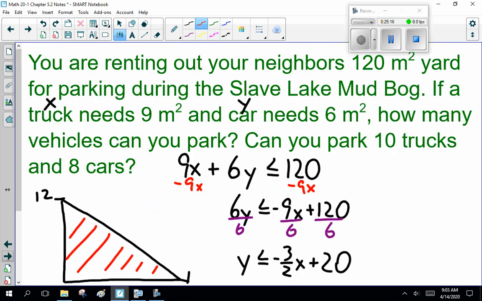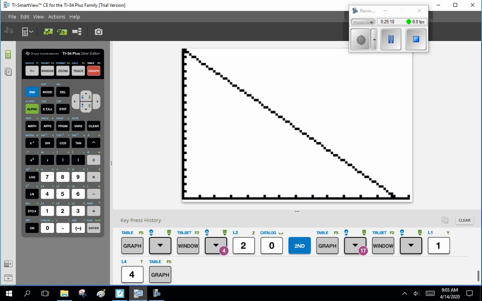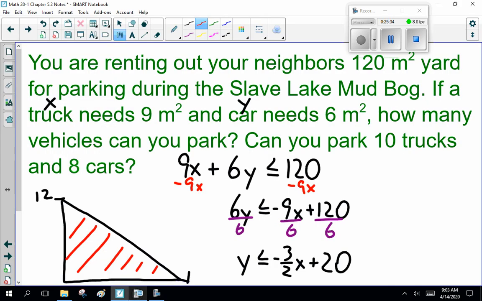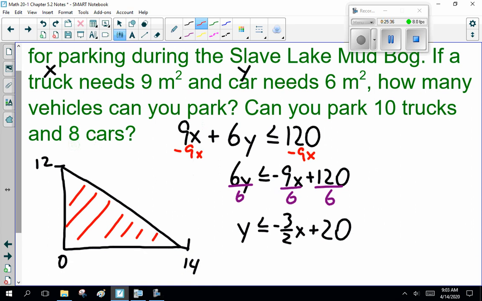Sorry. Now, if we look at our table of values, this tells us how many vehicles we can park. 10 trucks and 5 cars. 11 trucks, we can cram in 3 cars. 12 trucks, we can cram in 2 cars. 13 trucks, no cars. Now, that is one part. The other part is, can you park 10 trucks